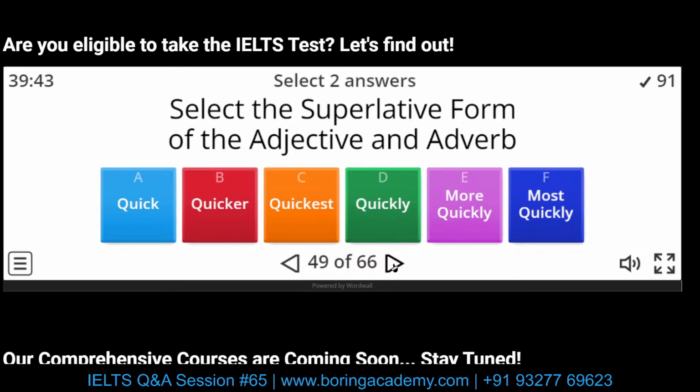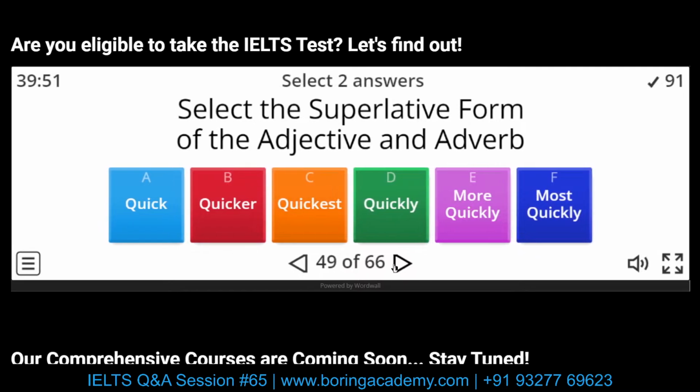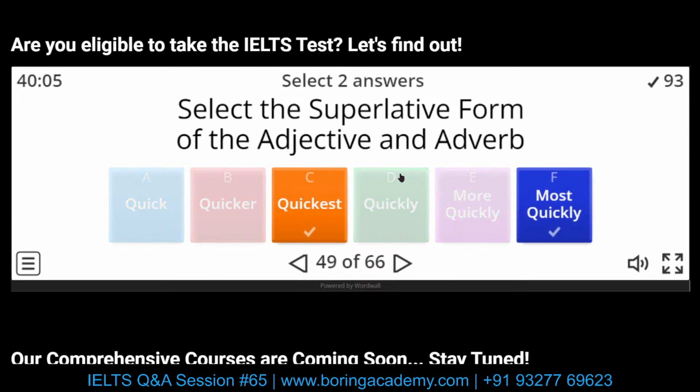What about this one? Select the superlative form of the adjective and adverb. Now it should be easy. Third one is superlative. There is one more: quickest and most quickly. More is our comparative. This is positive. The three on the left are our adjectives. The three on the right are our adverbs. So positive, comparative, superlative, and superlative. Okay.